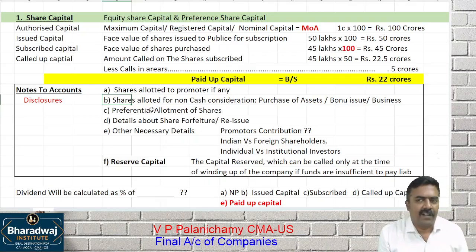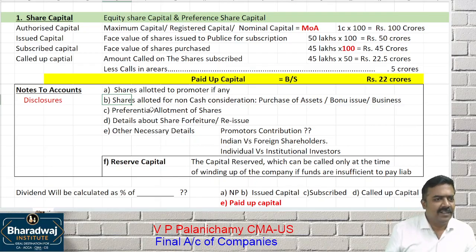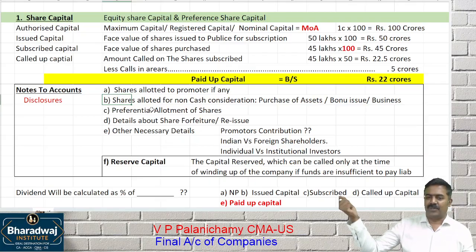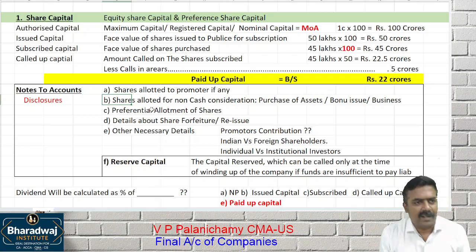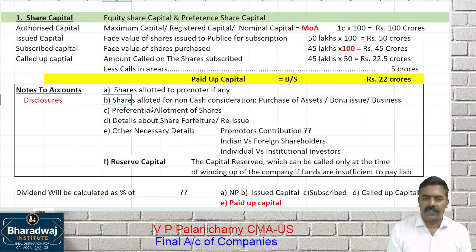Those who are running live online as well as those accessing the recording, if you're accessing the recording, try to use a laptop, because on mobile you will feel the font size is very, very low. You'll find it uncomfortable to read figures like 22 crores or 5 crore, which appear very small. So if you're accessing the recording, try to use a laptop. It will give a better ambience, a better atmosphere for learning.